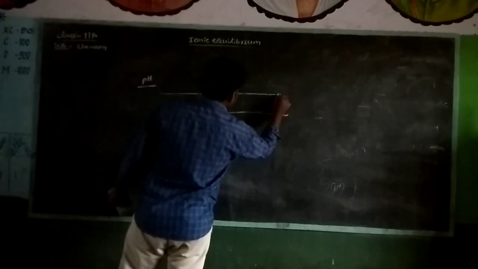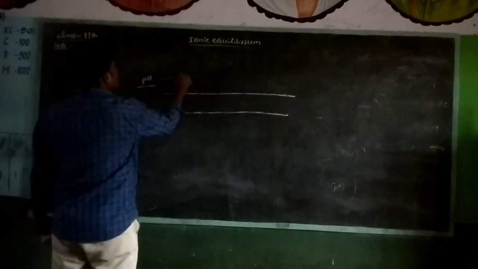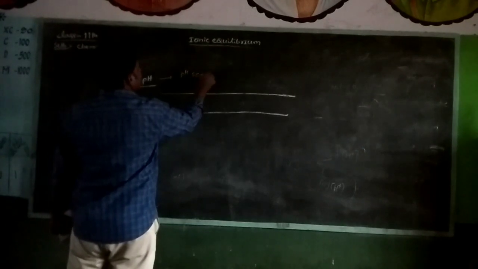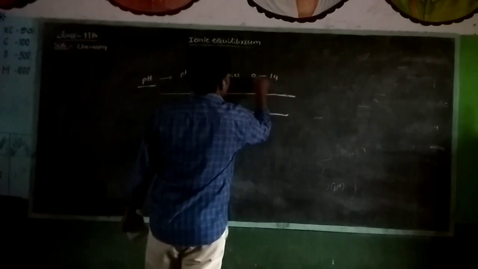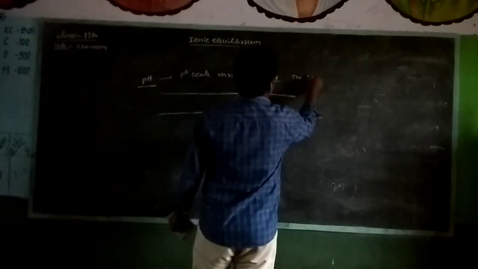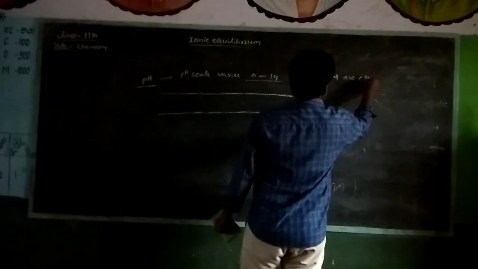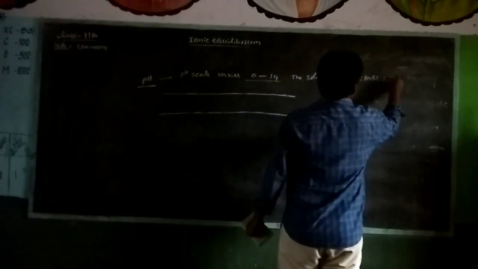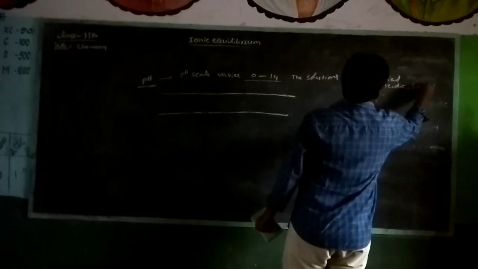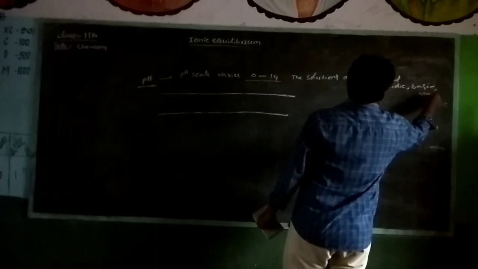And listen, the pH scale varies from 0 to 14. The solutions are classified as acidic, basic, or neutral.